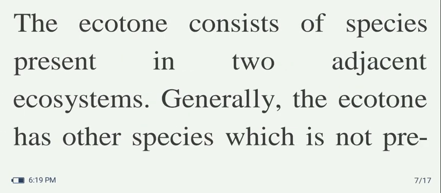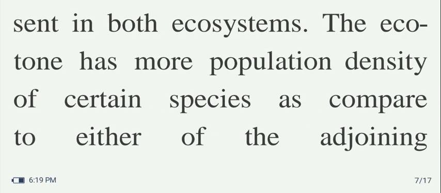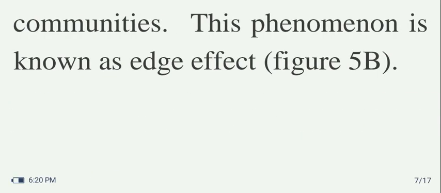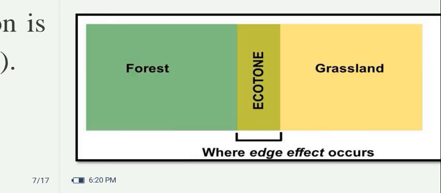We were learning about the ecotone. The ecotone consists of species present in two adjacent ecosystems. Generally, the ecotone has other species which are not present in either ecosystem. The ecotone has a higher population density of certain species as compared to either of the adjoining communities. This phenomenon is known as the edge effect.